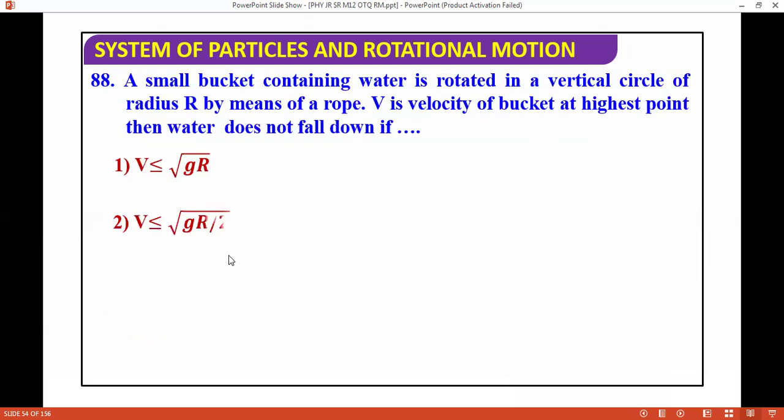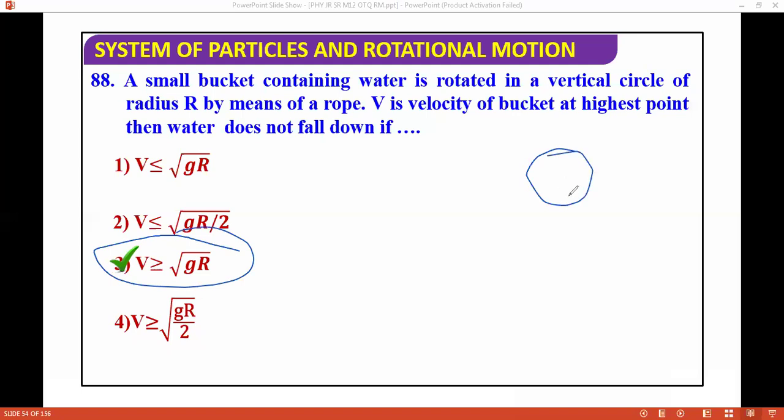A small bucket containing water is rotated in a vertical circle of radius r by means of a rope. What should the velocity of the bucket be at the highest point so that the water does not fall down? We did this question again. At the bottom, what was the velocity? Root gr. So if you maintain a speed of more than root gr, the water will not fall.